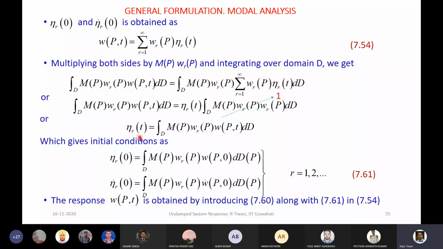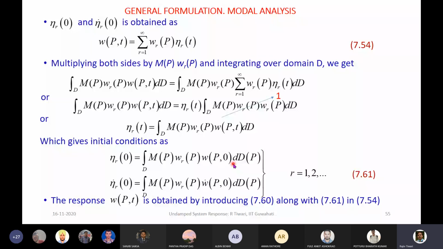Now you can see if we want eta r at 0 time, we can obtain it from this by putting time equal to 0. Only w contains time. Generally we will know the initial condition with respect to w, the physical system response.